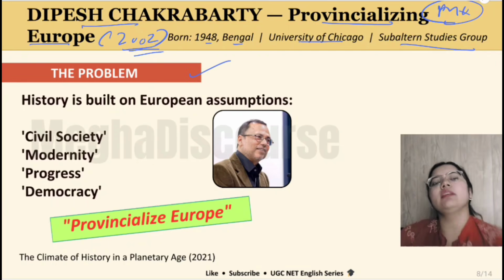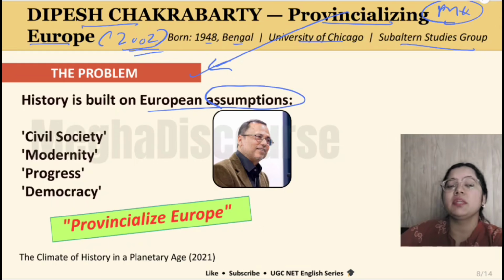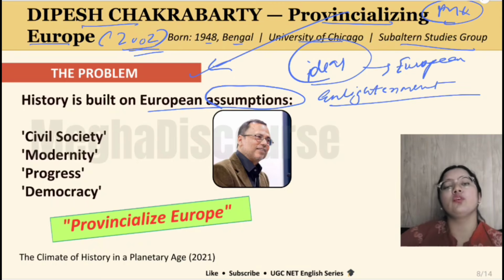Now, he said that there is a problem. In this work, he says that there is a problem, and that problem is that history is built on European assumptions, that history is built on European ideas, the ideas that are given by European people. Hope you have already watched our lecture on the history of British English, or the history, if you know.